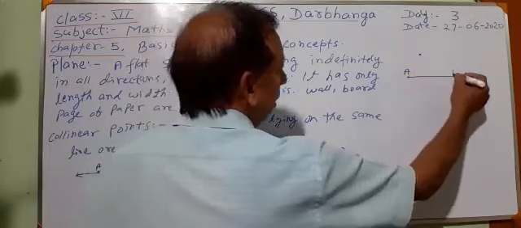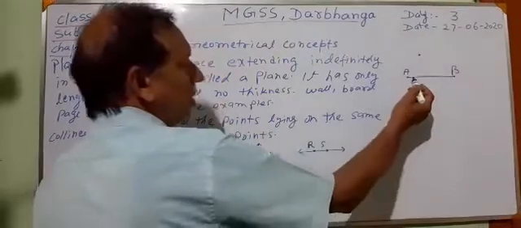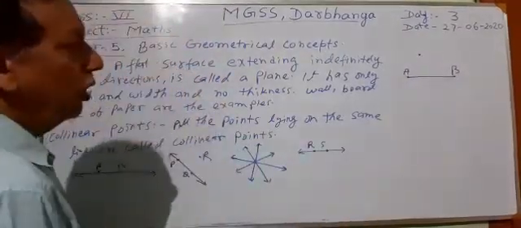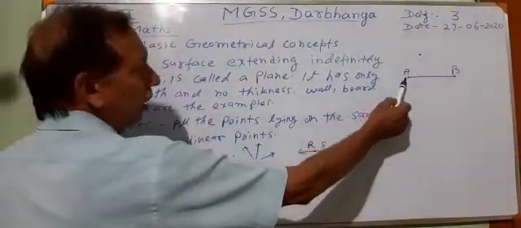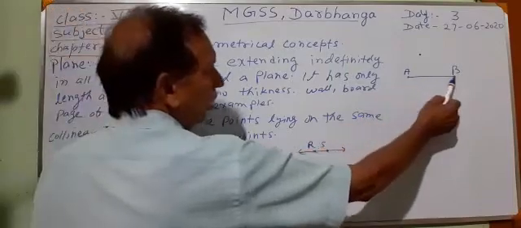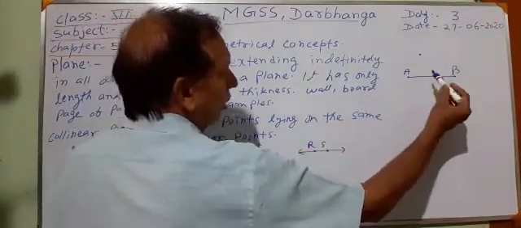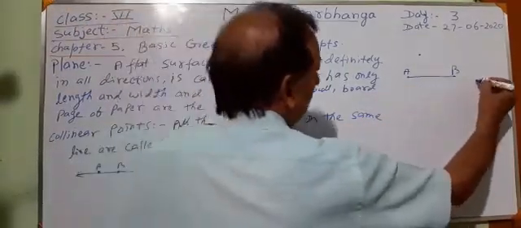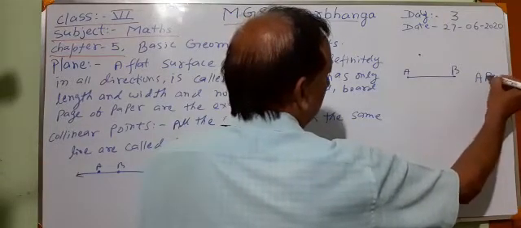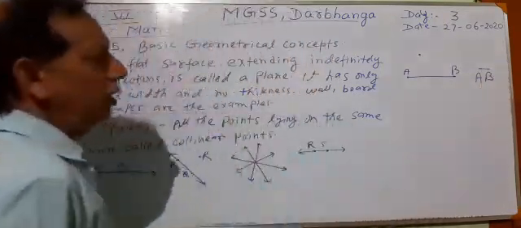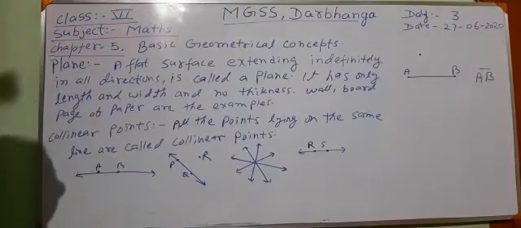This is line segment AB. A line segment has 2 end points. A is the start point and B is the end point. It is denoted as A, B, and we write a symbol above. We shall read it as line segment AB.